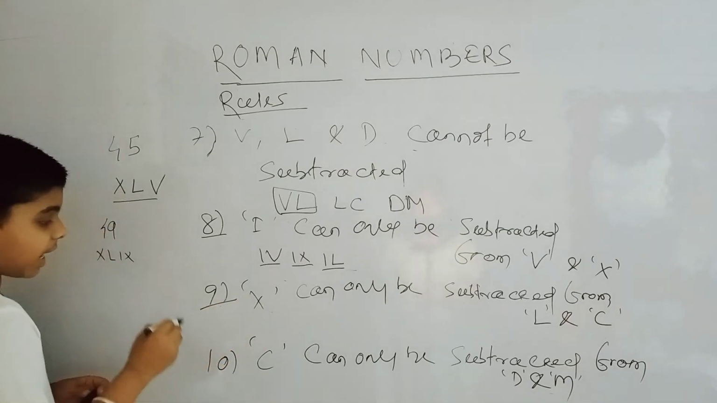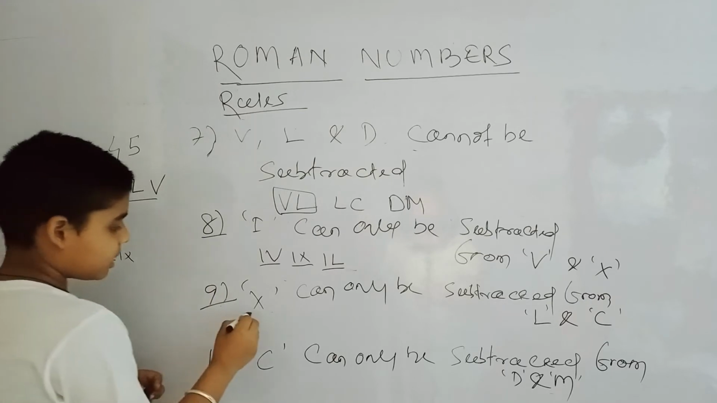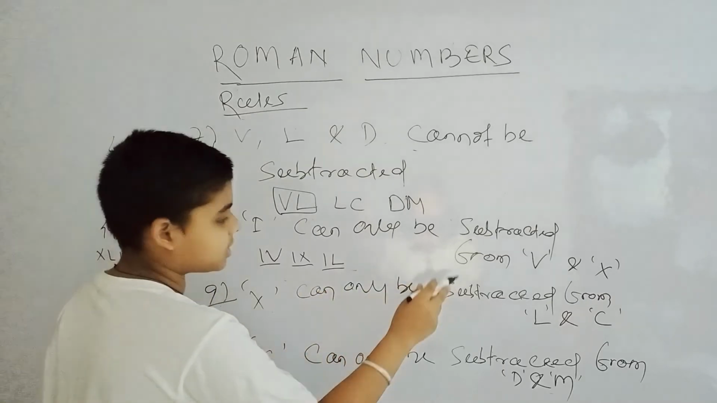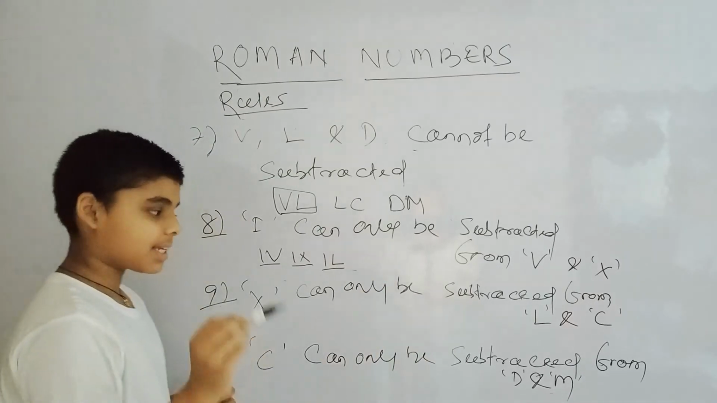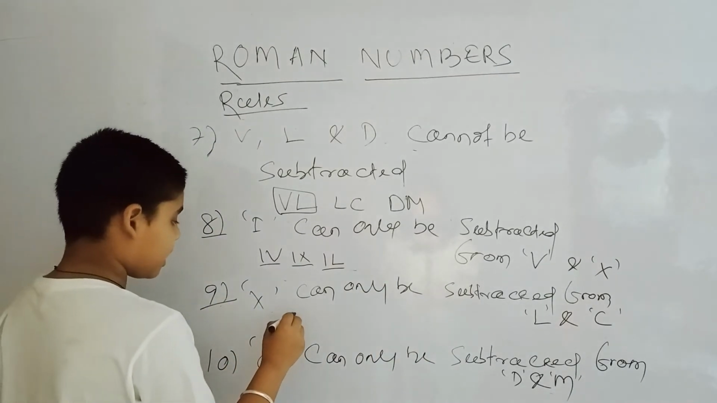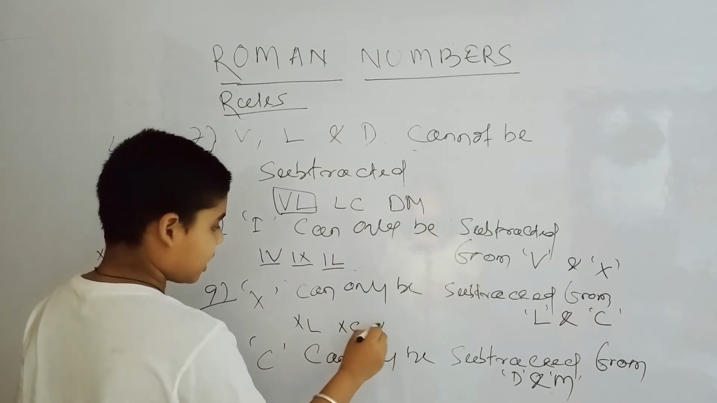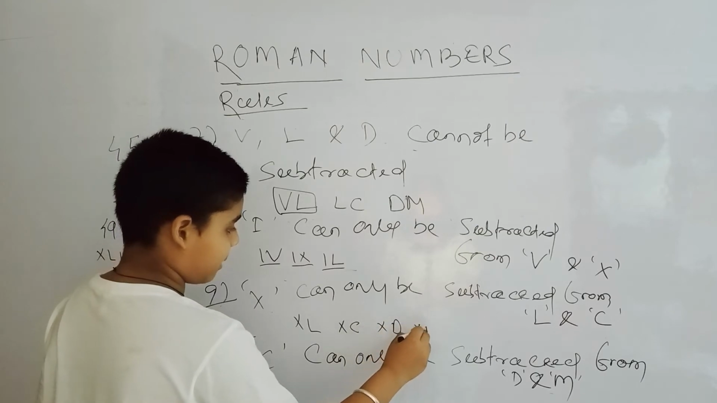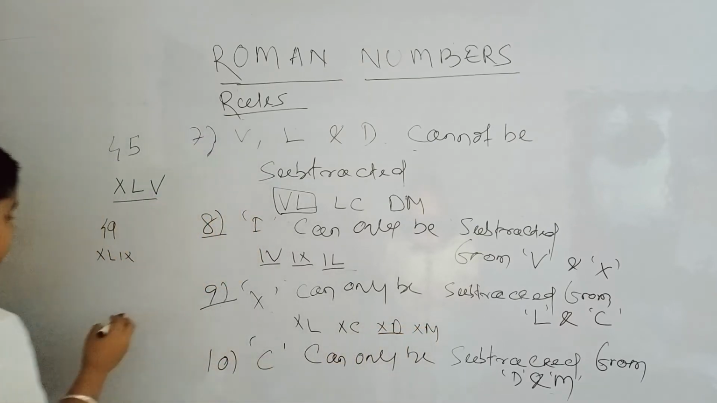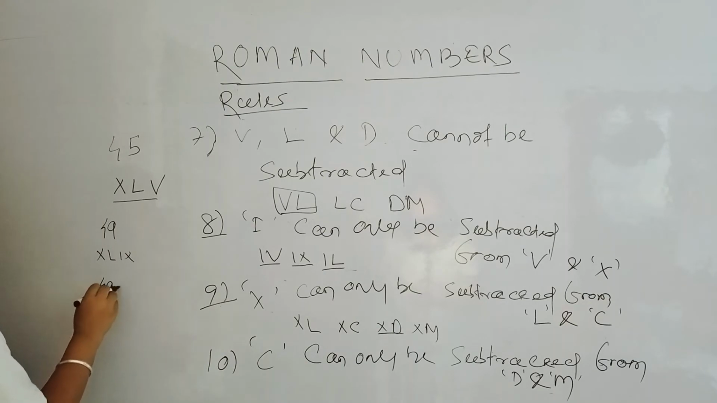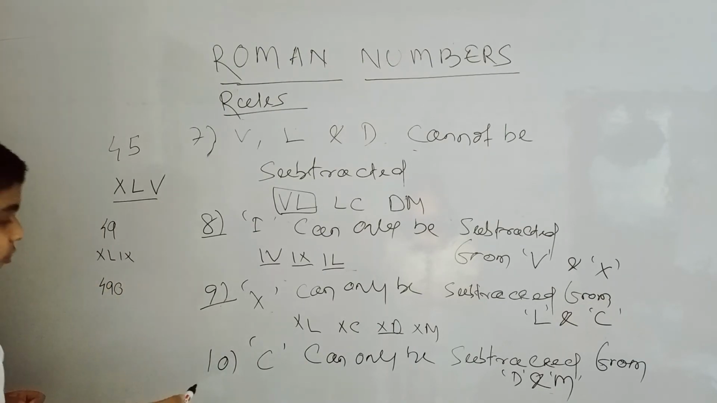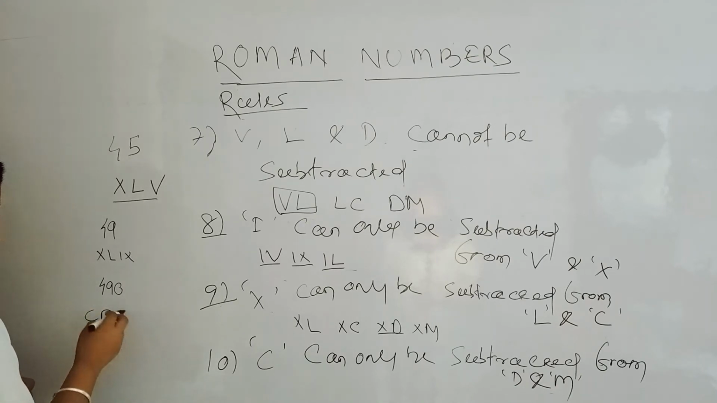So coming to our ninth rule, X can only be subtracted from L and C. Like we can write XL or XC, but we cannot write XD or XM. XD is representing the number 490. The right number for 490 is CDXC: CD for 400 and XC for 90. It is the right number for 490.